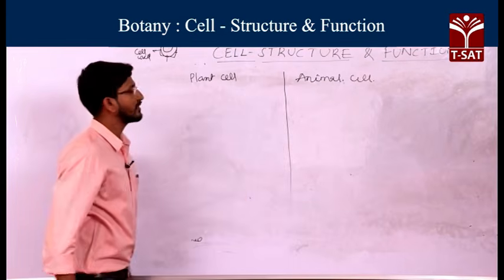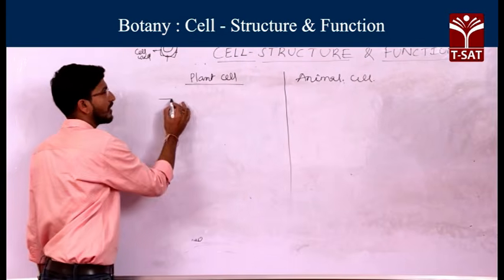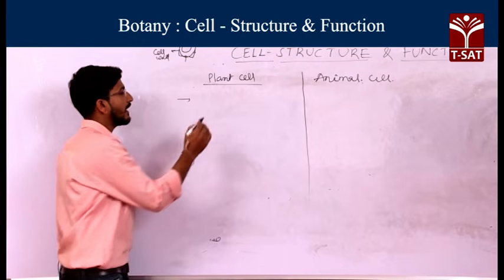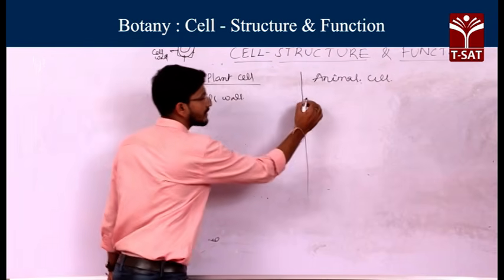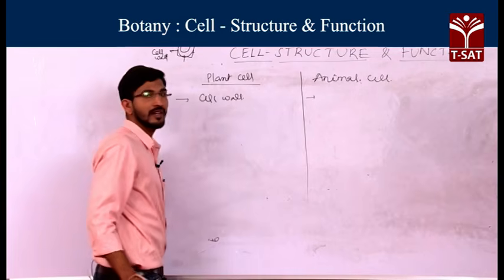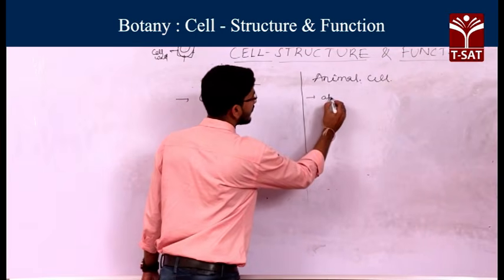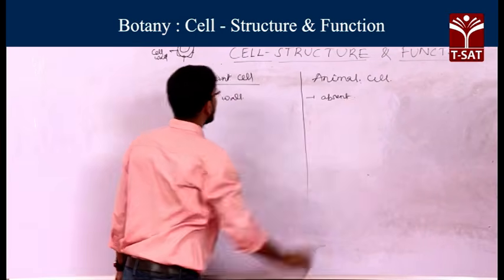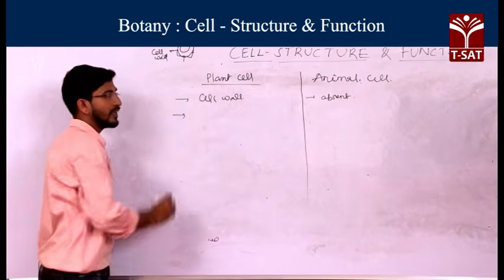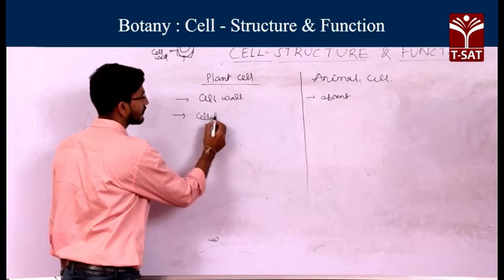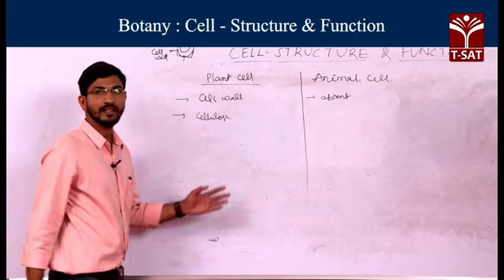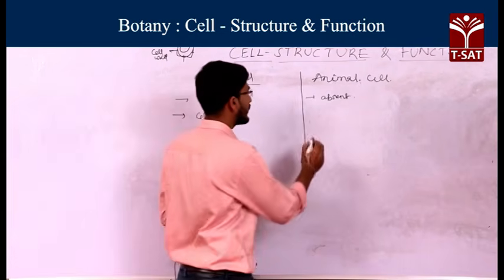What are the differences? If you observe the plant cell, they generally contain a cell wall. In case of animal cells, cell wall is generally absent. In the cell wall, plant cells contain cellulose, but in animals you will not find any cellulose.